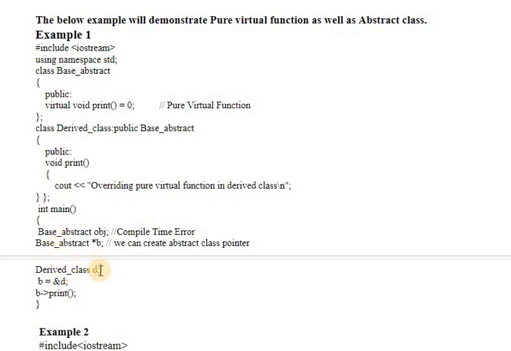And this is the object for the derived class D, and we are passing the derived D object's reference, as the address, to the base class pointer. With the help of the base class pointer we are able to display the value by calling print. So print will be called with the help of the pointer using the arrow operator.